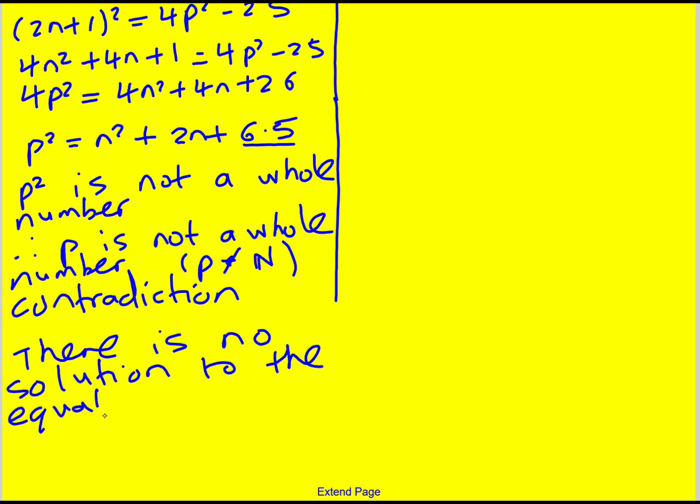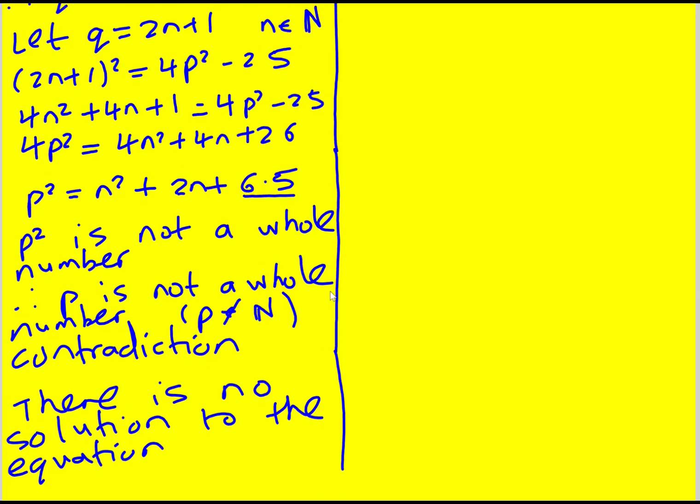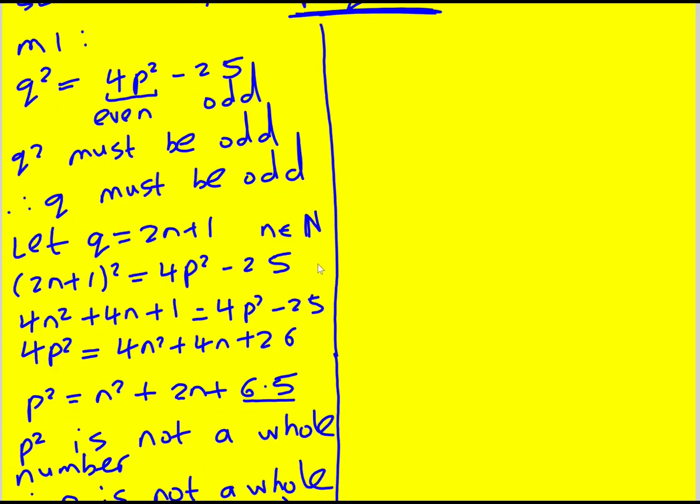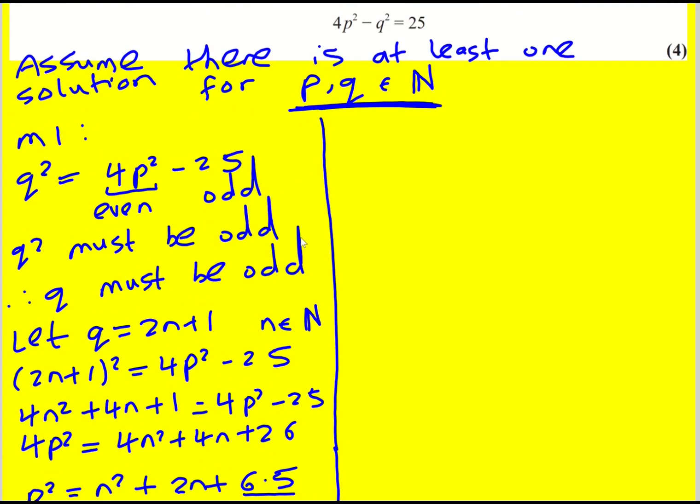To be honest, you can't avoid it being at least this sort of technical. There's no really quick, obvious way of doing it. The method I'm going to show you in a second is still quite subtle and technical. So just to say again, method one, I've made one of them the subject. You could go with p squared instead, but it seemed to make sense to make q squared the subject.